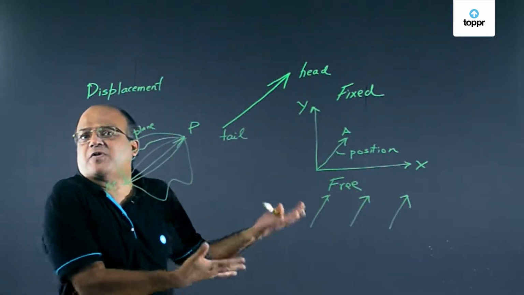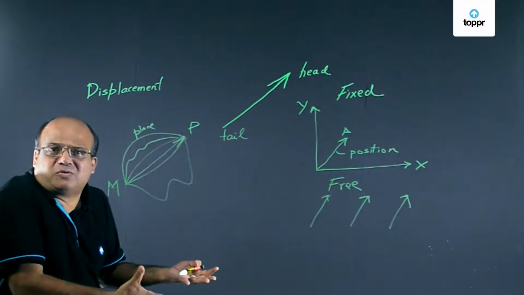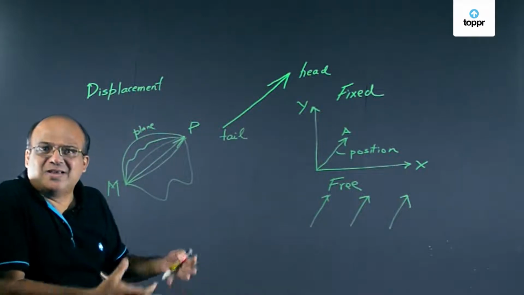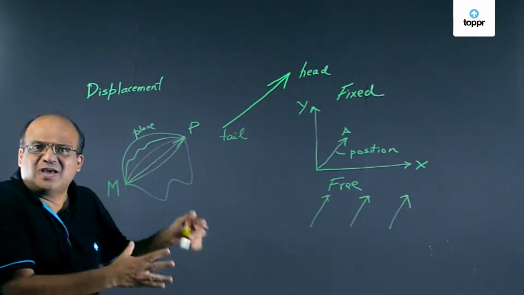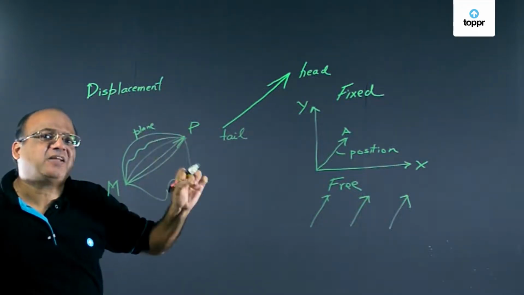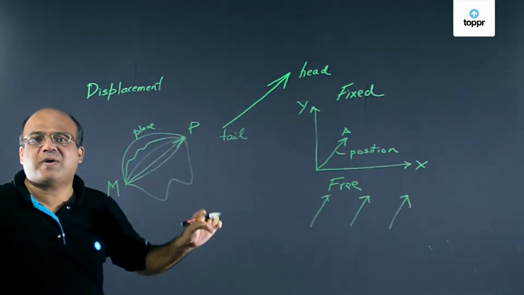Displacement does not depend on path. Somebody wants to meet me in Pune tomorrow. He or she is not bothered whether I go by train, plane, walking, bus, cycle. So displacement is basically path independent. Displacement does not depend on path.